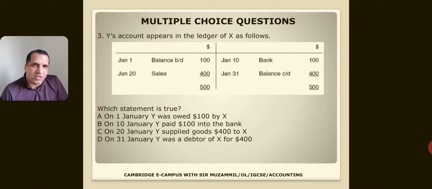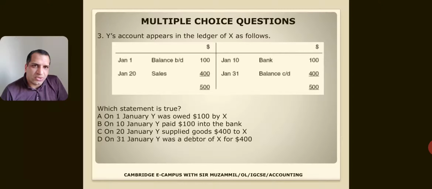Same, if you see MCQ number 3, Y account appears in the ledger of X. It means X is the business where the ledgers are maintained. By seeing the transaction, it is a credit customer because sales and bank are written at the debit and credit side. So that means Y owes money to X because Y is the customer.